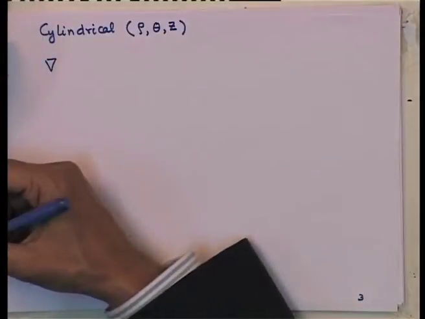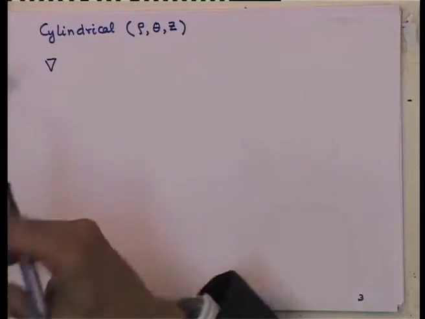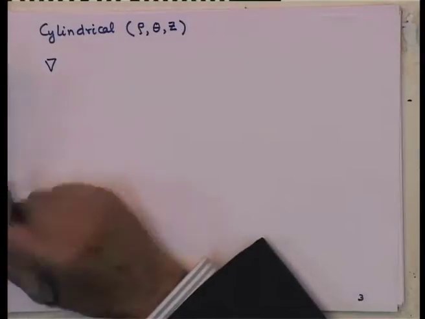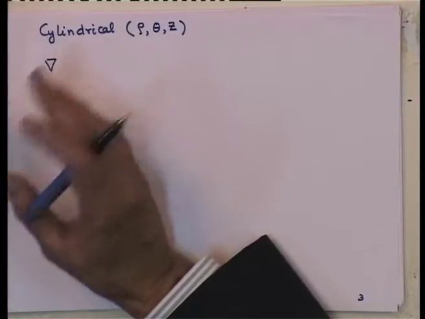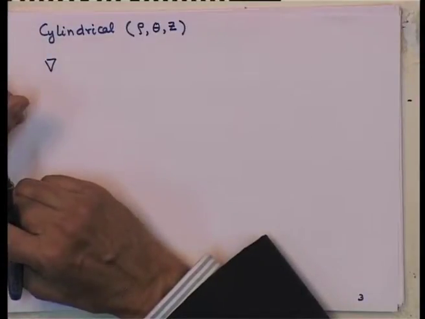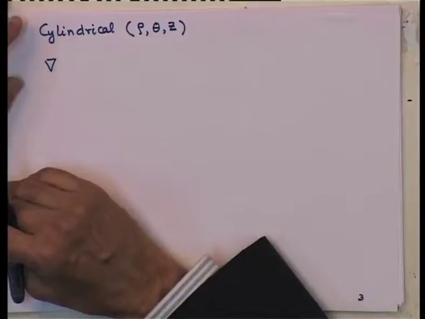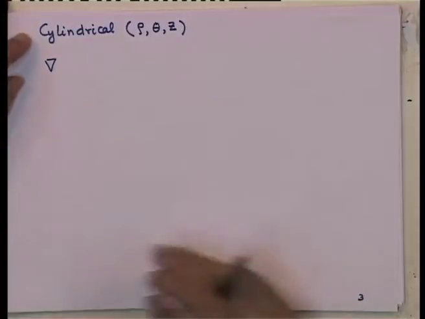So, z is just the z axis, which is similar to the Cartesian thing, and rho, theta are the typical polar angles in the xy plane.